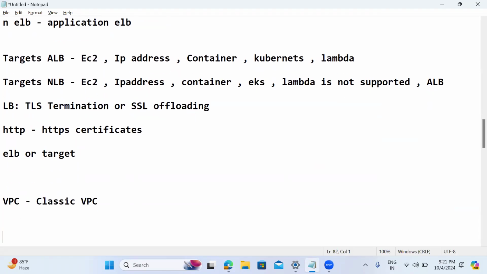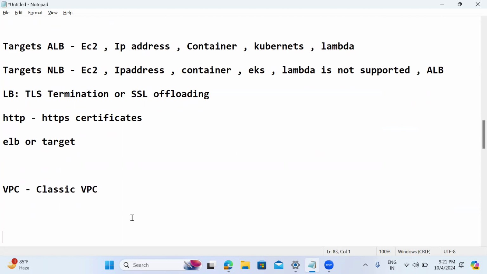Okay, that means today in the AWS environment, everyone gets by default one VPC. That means everyone gets their own isolated VPC. But long back, we used to get a classic VPC. Now, the classic VPC concept itself is not there, but in those days, if you had any EC2 instances in the classic VPC, then we needed to use the classic load balancer. But as of now, we don't have the classic VPC concept itself. That is the reason people are not using the classic load balancer.